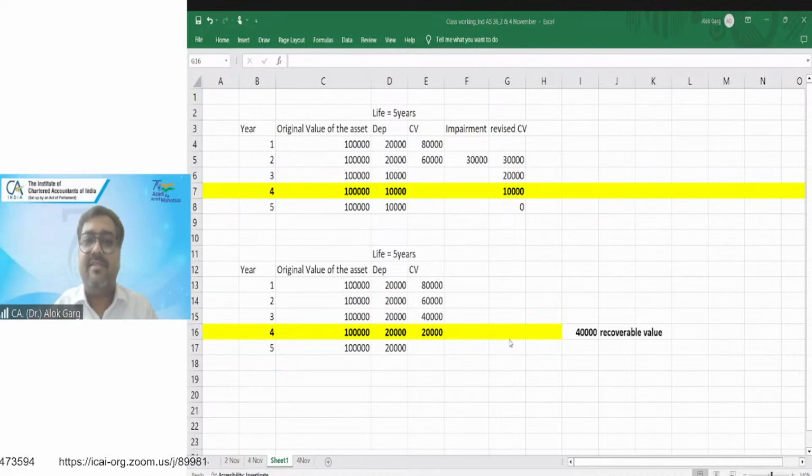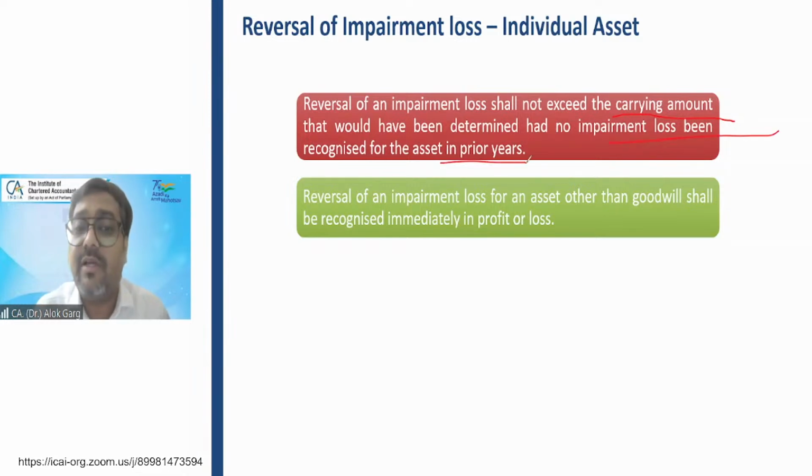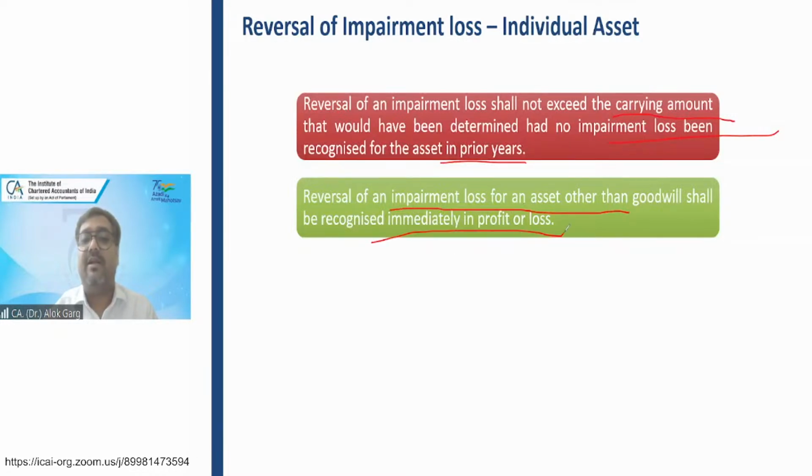So the standard says that, friend, I hope it is clear now. The standard says that you cannot reverse your impairment loss beyond the carrying amount which would have been determined had no impairment loss been recognized for the asset in prior years. Reversal of an impairment loss for an asset other than goodwill shall be recognized immediately in P&L. On goodwill, impairment loss can never be reversed. In IGAAP, it can be reversed. In Ind AS, it can never be reversed. And reversal of an impairment loss should be taken to P&L, right? Except. What is that exception?